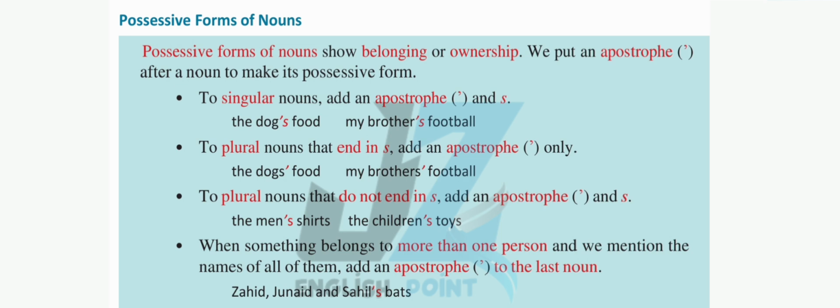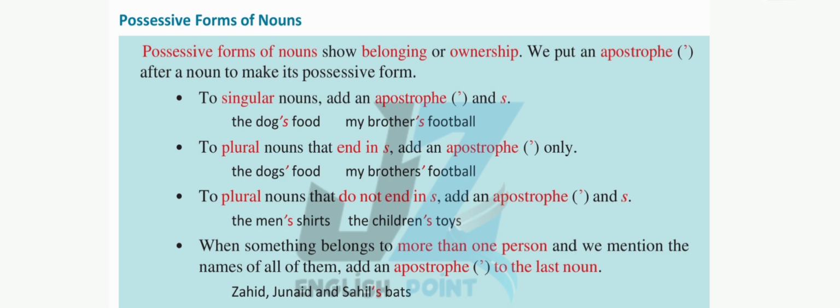Possessive forms of nouns. Possessive forms of nouns show belonging or ownership. We put an apostrophe after a noun to make its possessive form. To singular nouns, add an apostrophe and s. The dog's food, my brother's football.